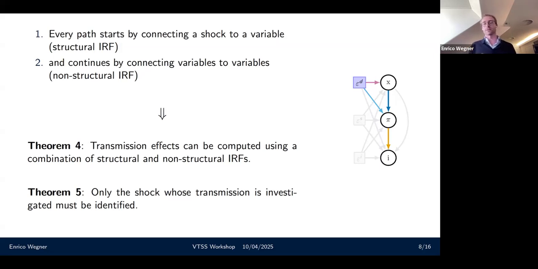What it also means is that throughout here, we always start at the demand shock. So we are never actually interested in the supply or interest rate shock. And that's a general result. We never actually need to identify more than one shock. So the nice result here implies that whenever you already have a shock identified, whenever you already do essentially impulse response analysis, you can now further decompose these impulse responses and analyze just how this total effect comes to be and what the mechanism behind it actually is.